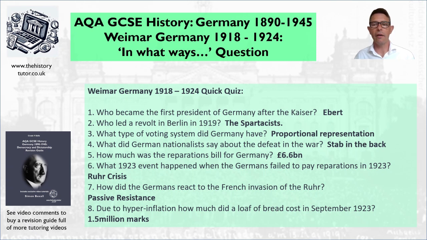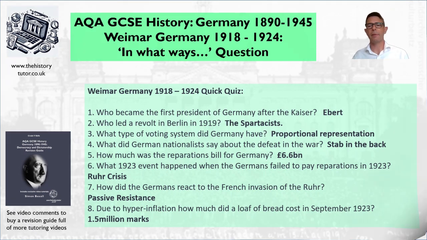So you have to make a coalition government with some other groups, and you have to sort of share a manifesto, as it were, to make your government. In Germany, this was very difficult because there were a lot of right-wing parties, and yet the Socialists were the party that tended to get the biggest vote in the election. So that made making a coalition very challenging. So question number 4, what did German nationalists say about defeating the war?